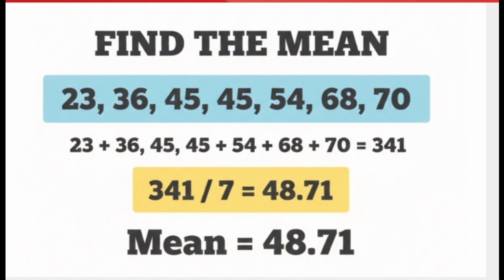So she calculated. 341 divided by 7 is equal to 48.7. She wrote, mean equals 48.7. Final answer, mean equals 48.7.